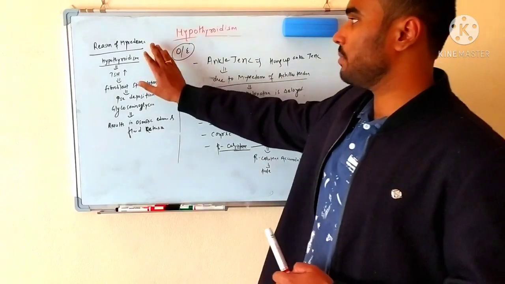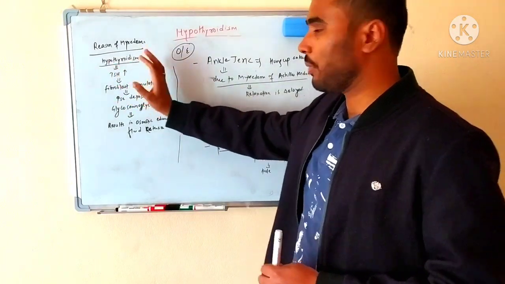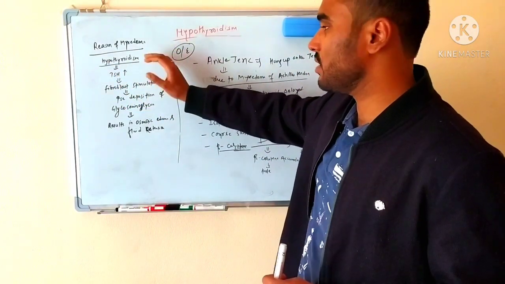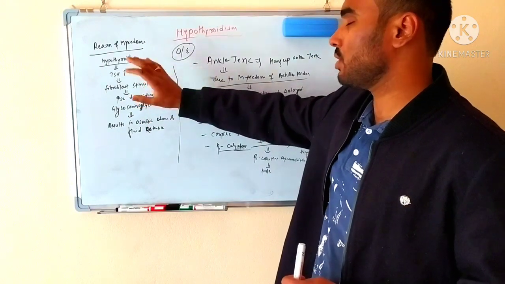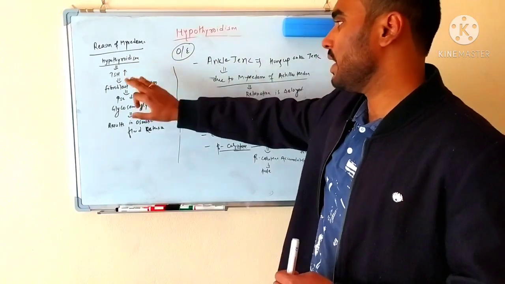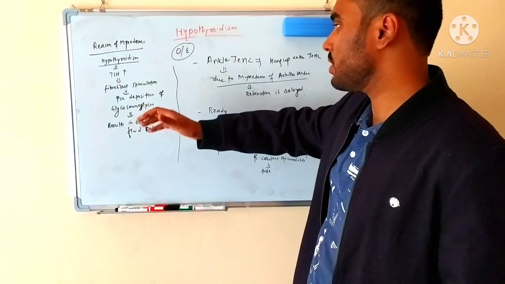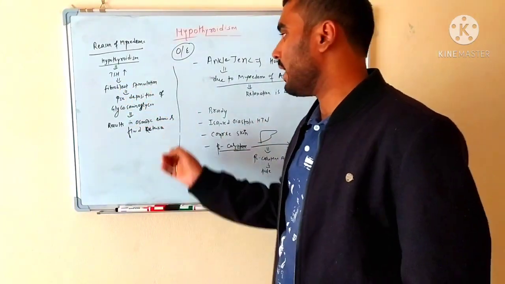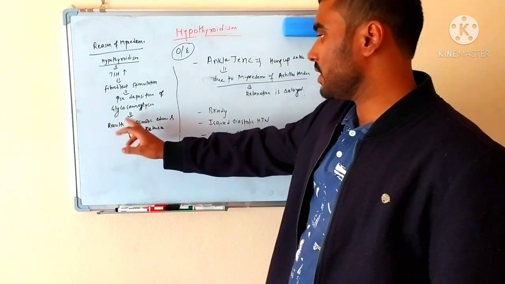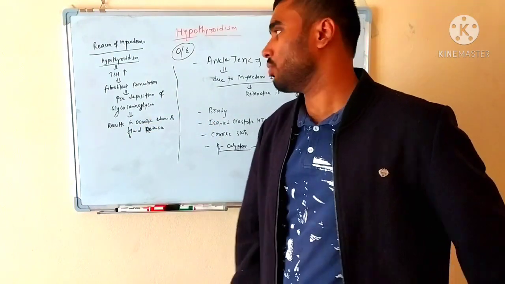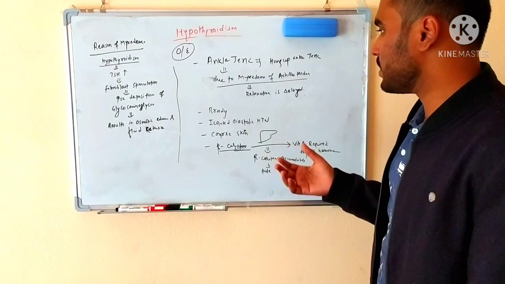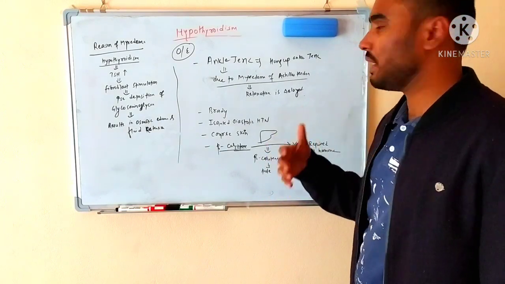So what is the main reason for myxedema in hypothyroidism? Basically, in hypothyroidism there will be decreased levels of T3 and T4 in the blood. That is why there will be a compensatory increase in TSH, and the increased TSH will stimulate the fibroblasts present in different tissues. Whenever the fibroblast is stimulated, there will be increased deposition of glycosaminoglycan, which results in osmotic edema and fluid retention in that tissue, due to which the tissue becomes edematous, and different kinds of problems occur in different parts of the body.